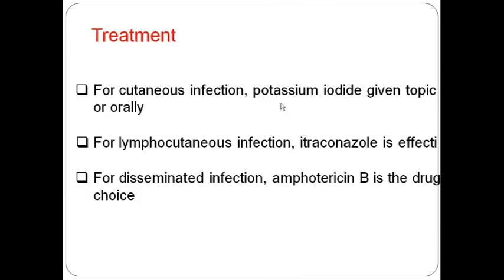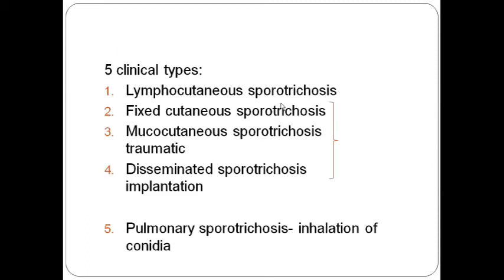Now for the treatment part of sporotrichosis. Sporotrichosis is caused by Sporothrix schenckii, which is a fungal infection. So potassium iodide can be used, itraconazole, amphotericin B and terbinafine. These drugs can be used for treatment of the condition.